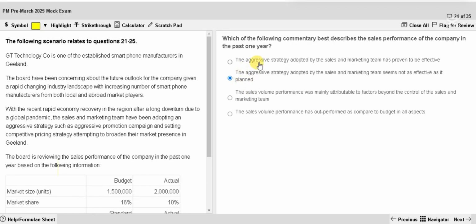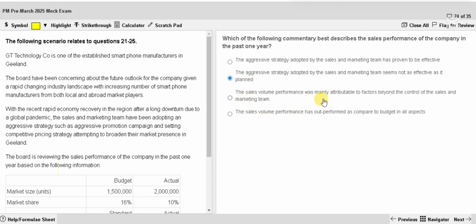Look at this, guys. When you give two statements like this, one opposite to the other, definitely one of them has to be the answer. If this is the answer, that is not the answer. If the first one is the answer, the second is not. You don't even have to see the other statements. The first says it worked, the second says it did not work, so either of them has to be the answer. Use your common sense. In this case, it did not work. Anyway, let me check the other answers to explain.